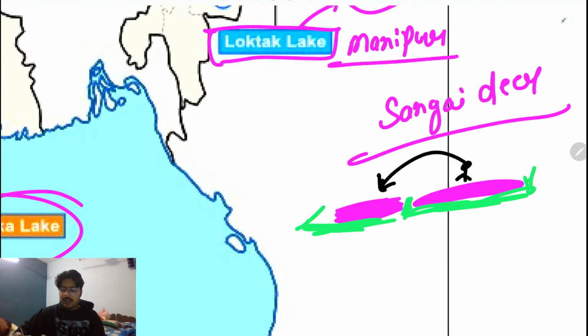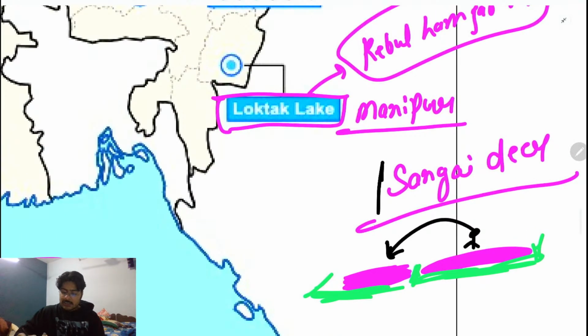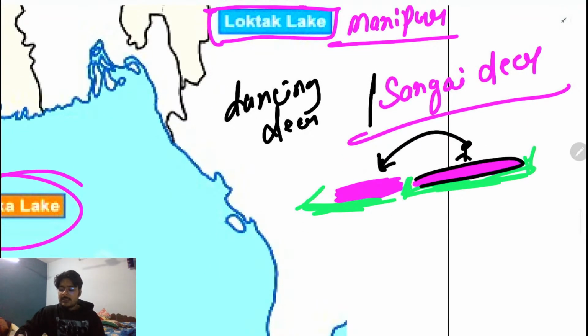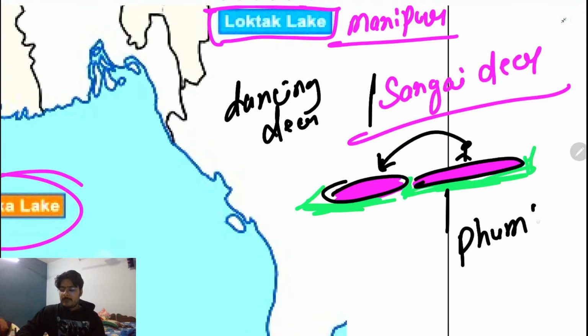This jumping makes it look like the Sangai deer is dancing. Hence it is also known as the dancing deer. And these patches are known as the phumdi.